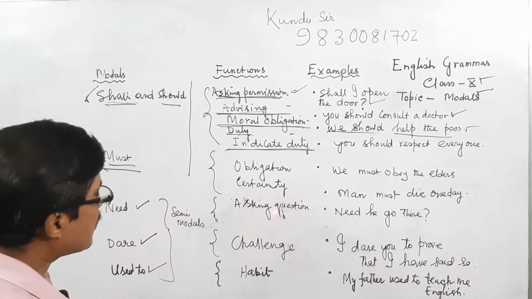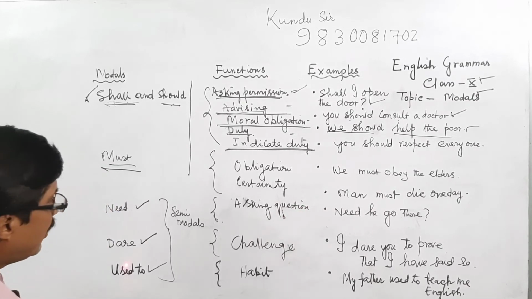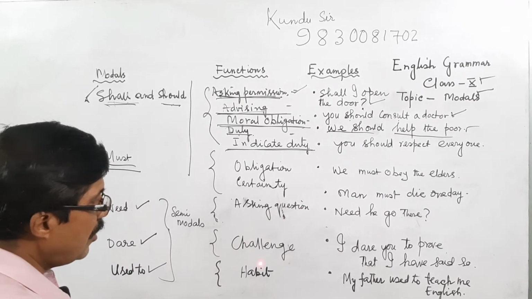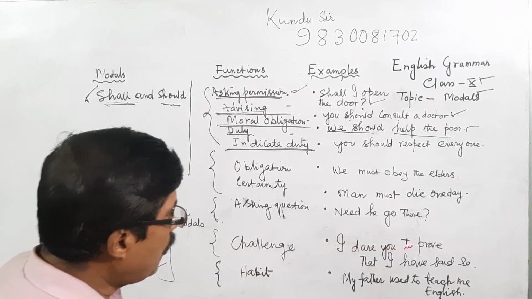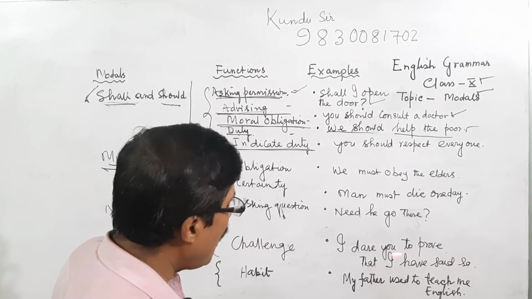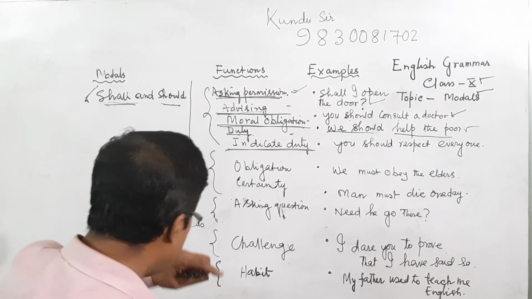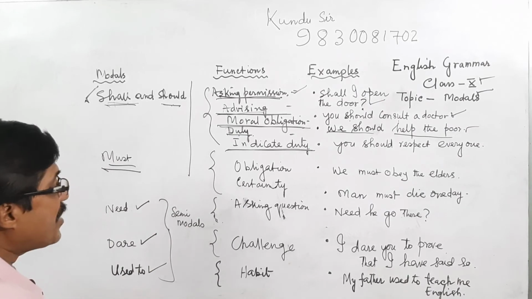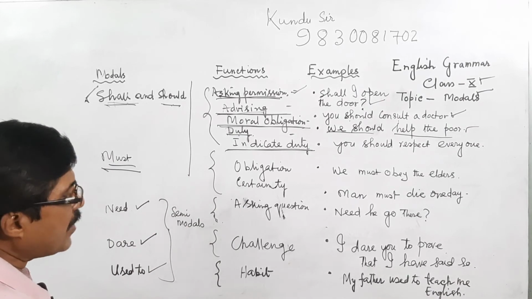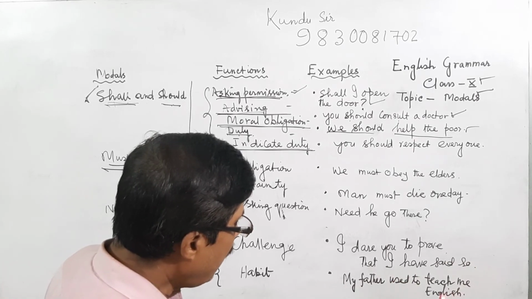Dare is for challenge: I dare you to prove that I have said so. I am taking a challenge. And used to indicates habit or normal practice: my father used to teach me English.